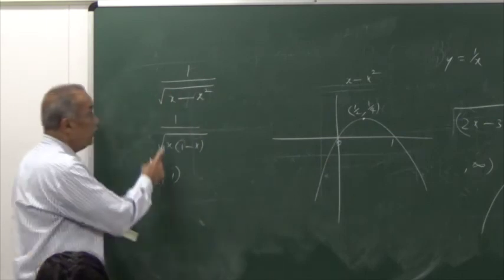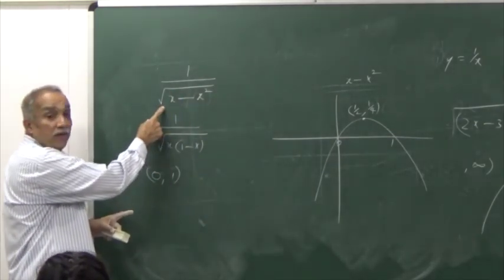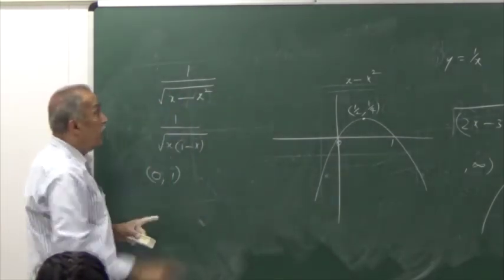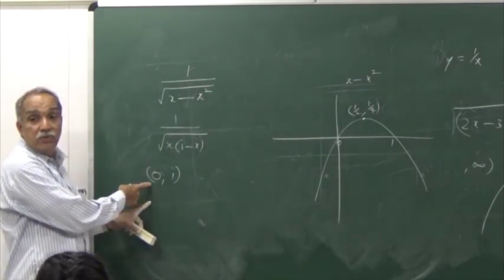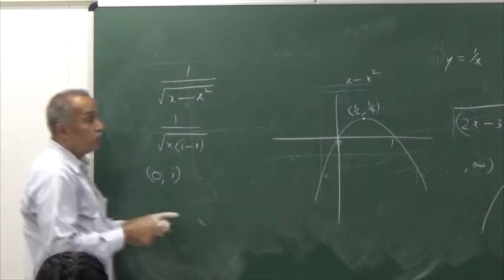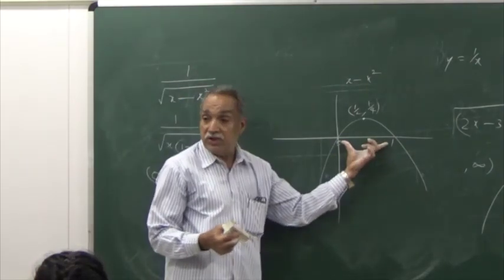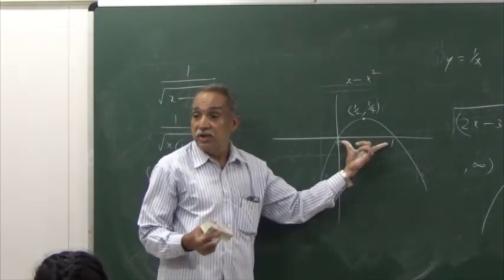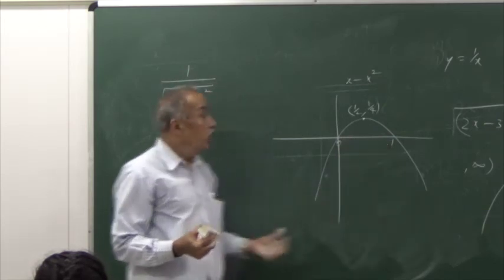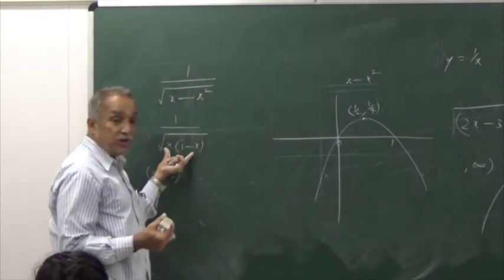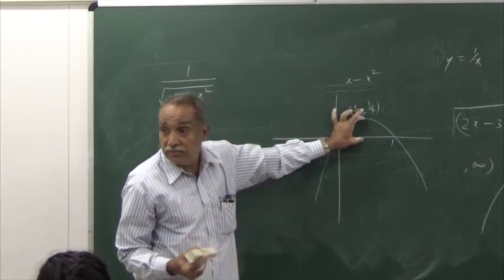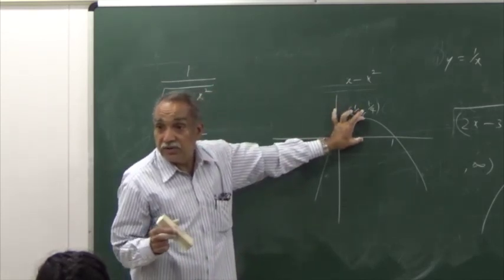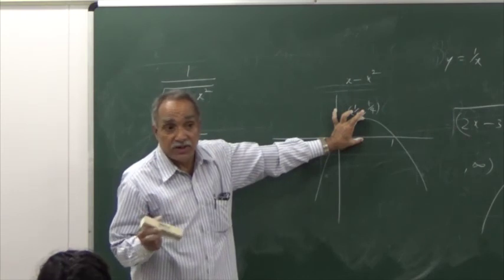I want the quadratic to have a square root. To have a square root, the expression must be positive. We have already noticed x must be between 0 and 1. So this is the domain of the function. What is the range? For this expression, x into 1 minus x, the values lie between 0 and half. Agree? This is for x into 1 minus x.